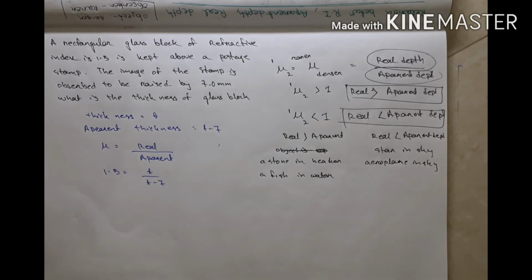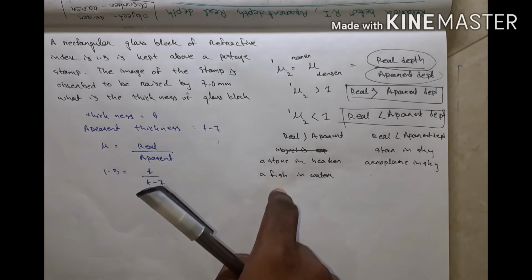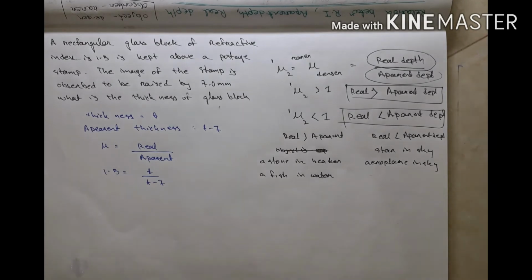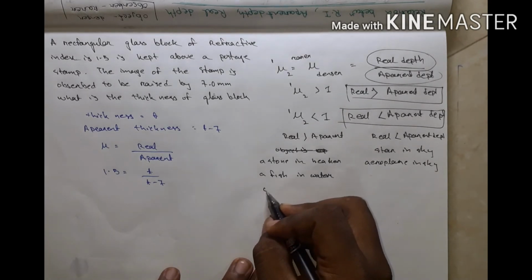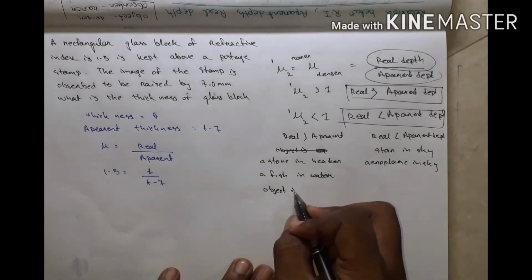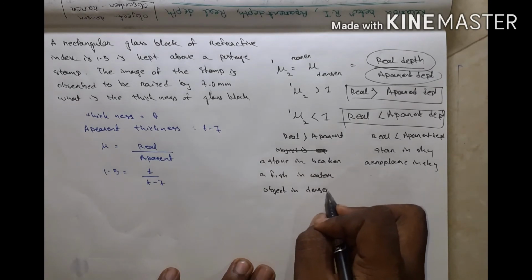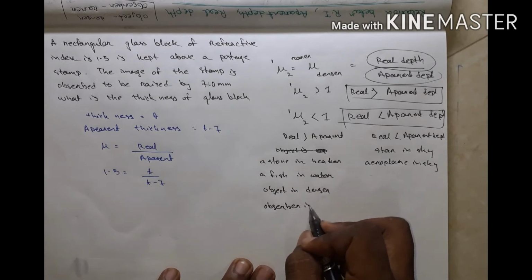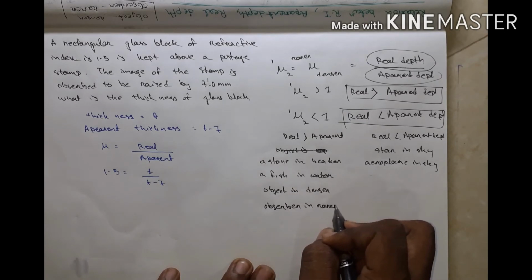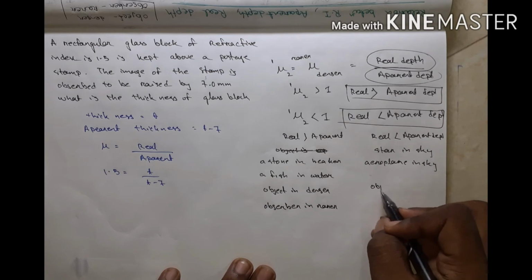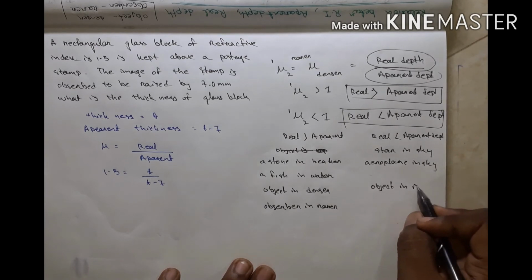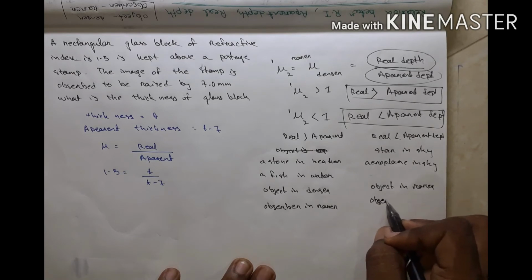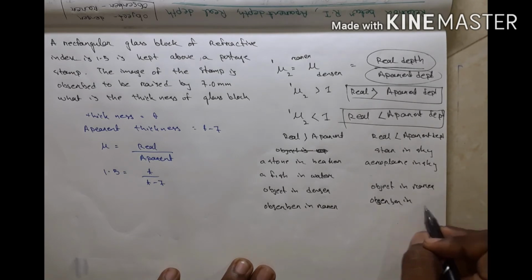Okay, then if I compare this concept, what is my conclusion? Listen, here the object is in the denser medium and the observer is in the rarer. But here the object is in the rarer medium and the observer is in the denser.